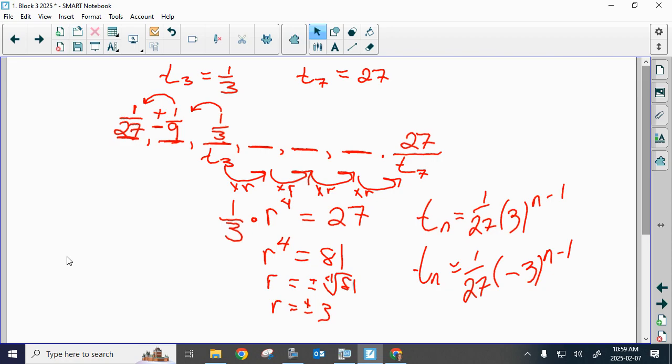T4 is 54. Determine the general term. What do you need for the general term? You need your common ratio. Find your common ratio. And once you have your T1 and your common ratio, you should be good to go.